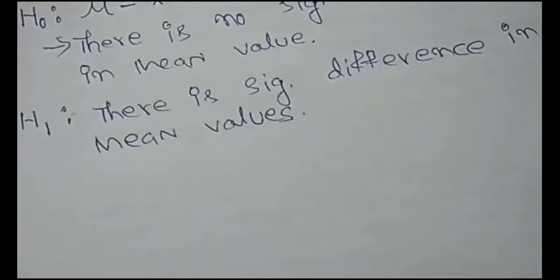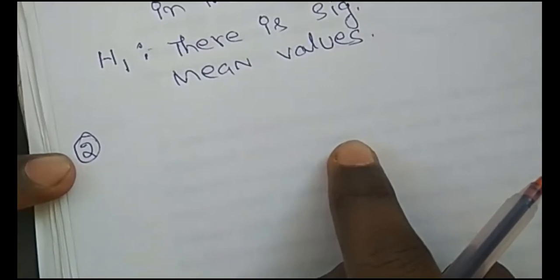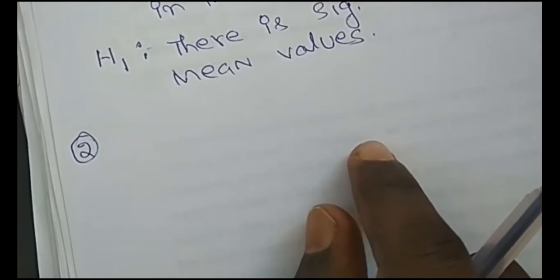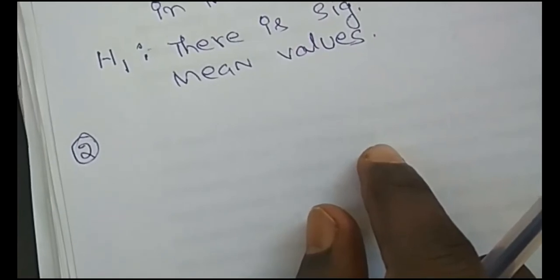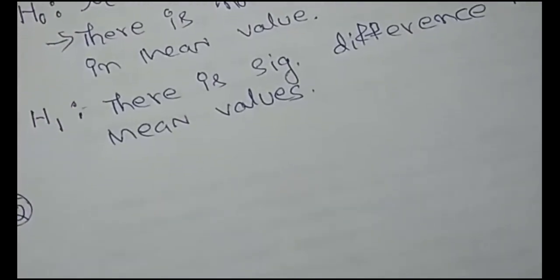So what is the second step in hypothesis testing? The second step in hypothesis testing, we have to state the significance level. What is the significance level? Tell me, what is the significance level for this question? Look at the question and tell me what is the significance level here. 1%. Yeah, 1%, because they directly given check the hypothesis at 1% significance level. So there is no need to decide at what significance level we have to choose.